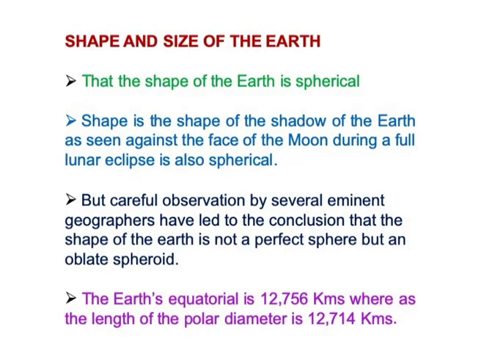Then coming to the shape and size of the earth. The shape of the earth is spherical. The shape of the shadow of the earth, seen against the face of the moon during a full moon lunar eclipse, is also showing as spherical.